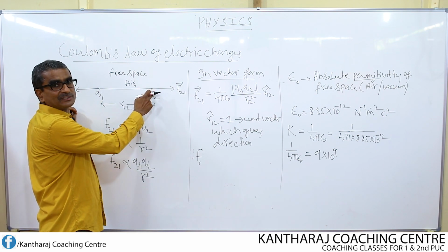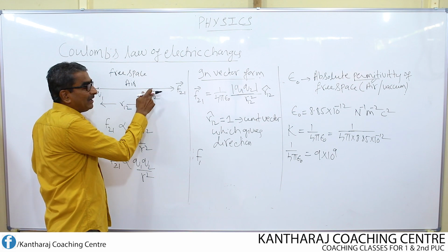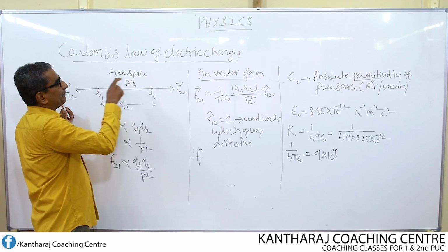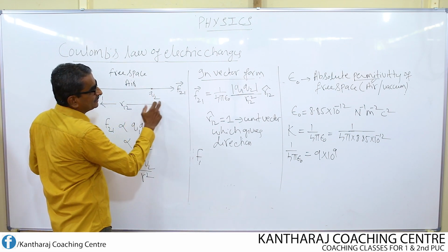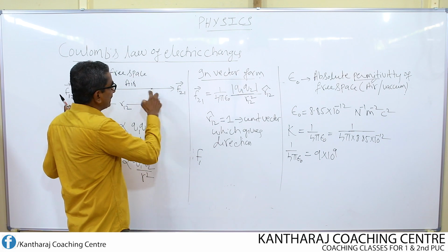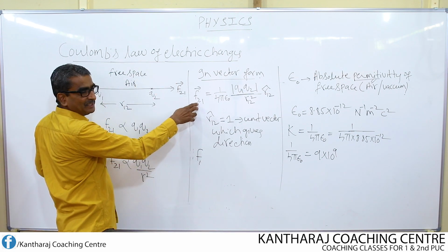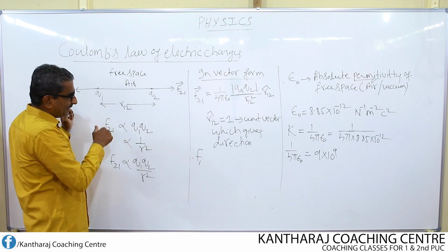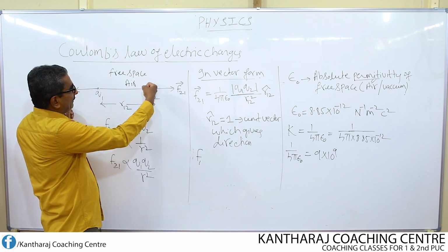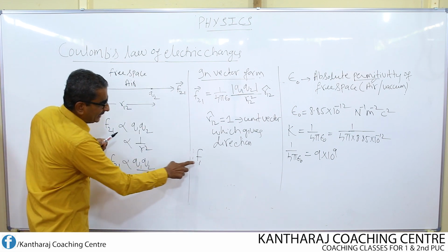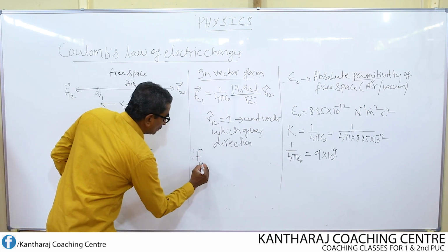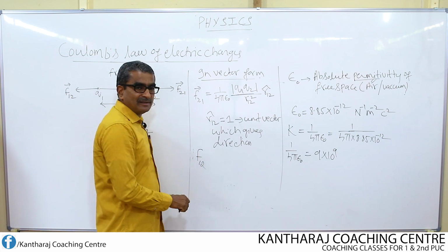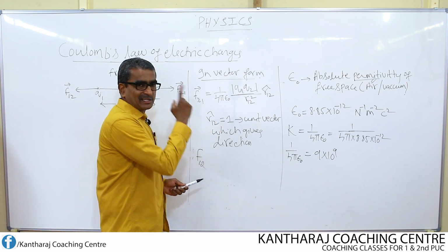Whereas while considering the force on this, the impact will be on the charge Q2 by the charge Q1. That means this is giving a punch to this. That is why I write 2 first. Whichever receives the punch should be written first. Whichever gives the punch should be written next. Similarly, here, this charge is giving the punch on this. Therefore, I write 1 first, next I write 2. The person receiving the punch should be written first, and the person who gives the punch should be written next.